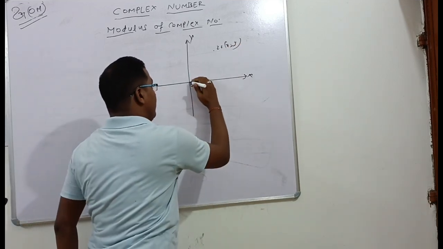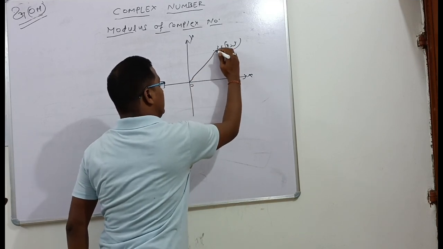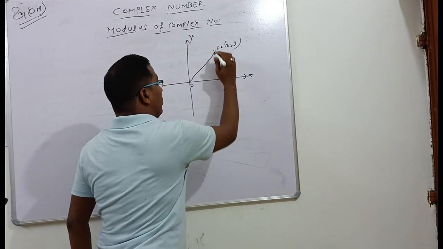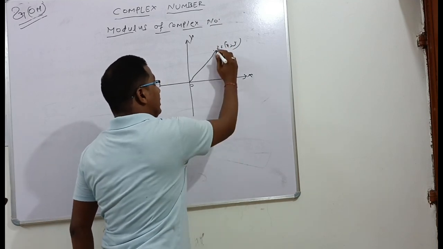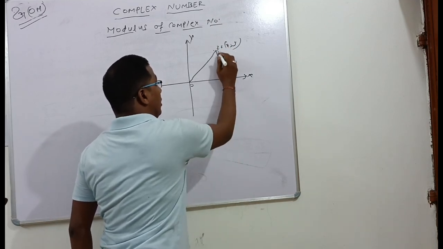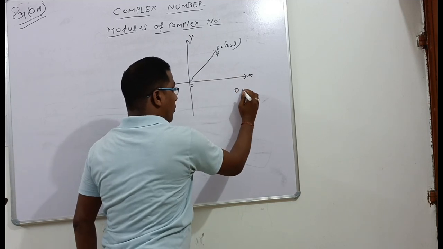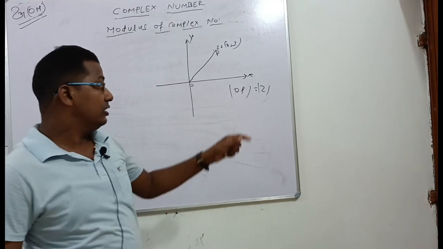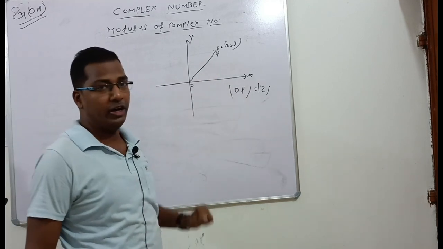So mod z means nothing but the distance from the origin, here that is the point P. Okay, so OP is nothing but mod z. Mod z means distance from origin to that point.